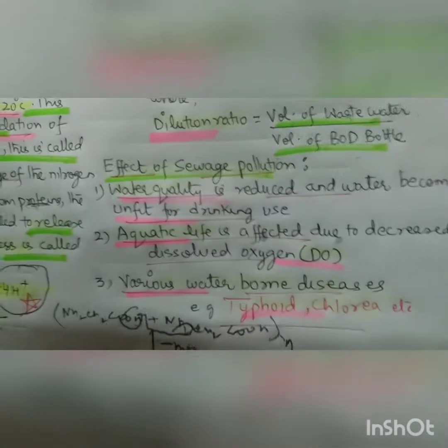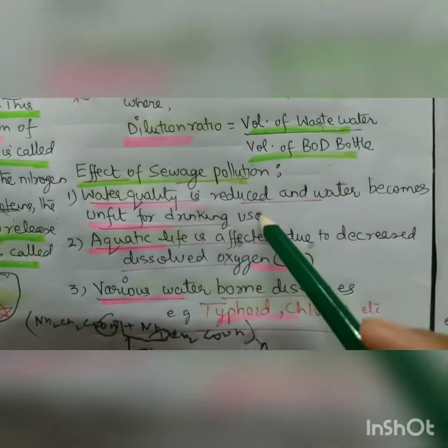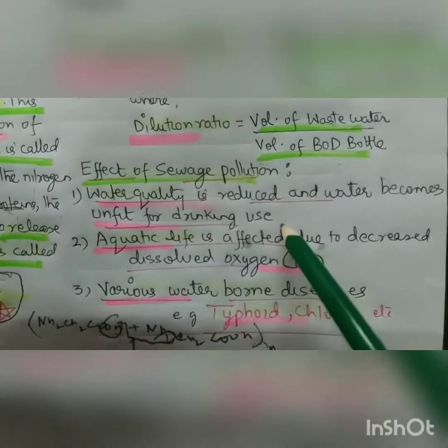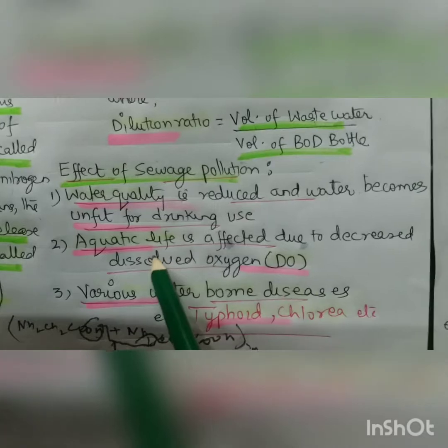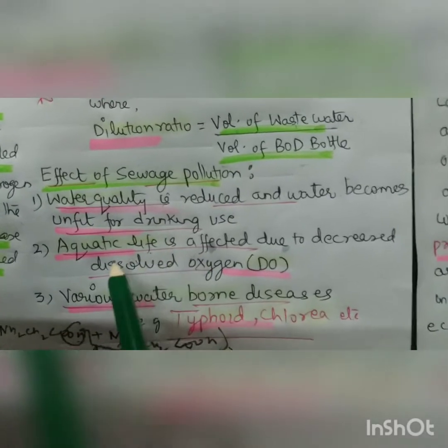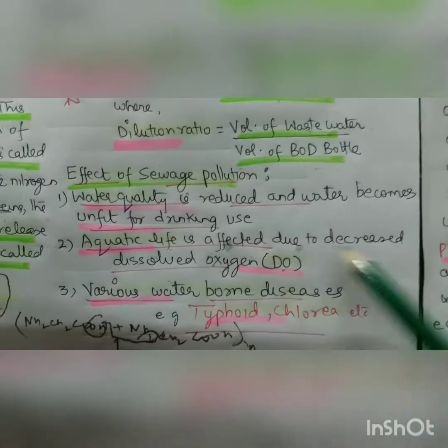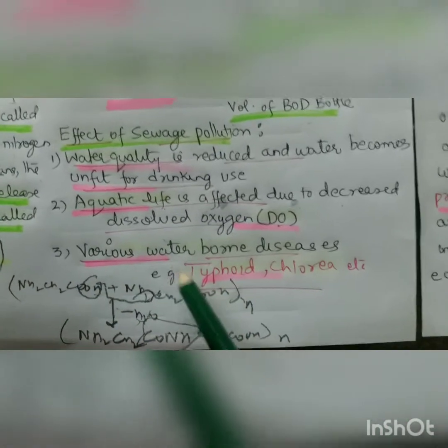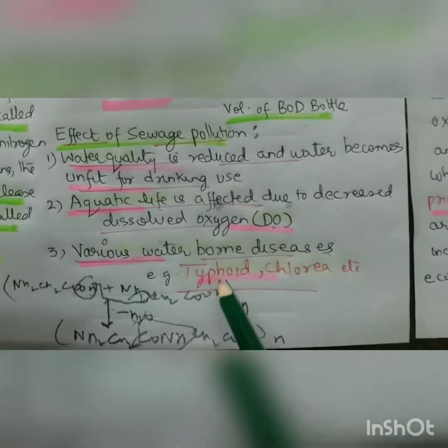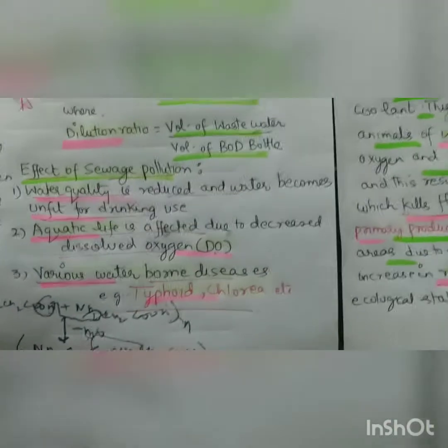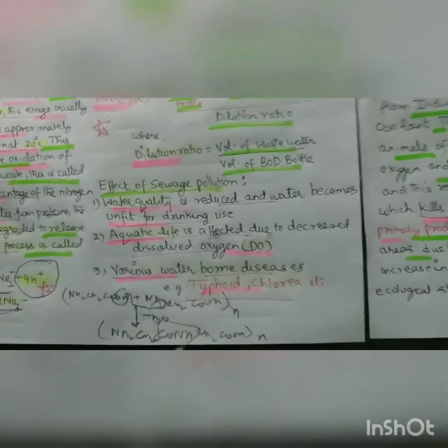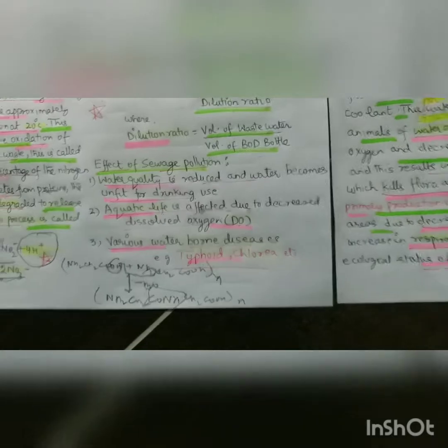So the effect of sewage pollution is that water quality is reduced and water becomes unfit for drinking. Because of the deficiency of oxygen, aquatic life is affected due to the decreased dissolved oxygen, and it dies, flora and fauna both. And various waterborne diseases like typhoid and cholera are caused due to water pollution.